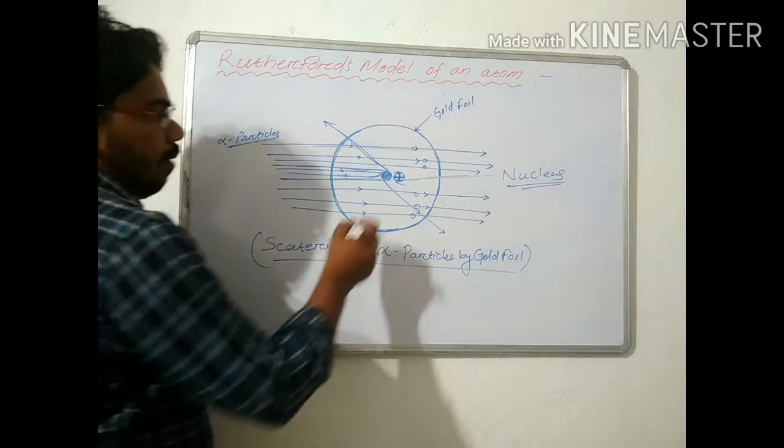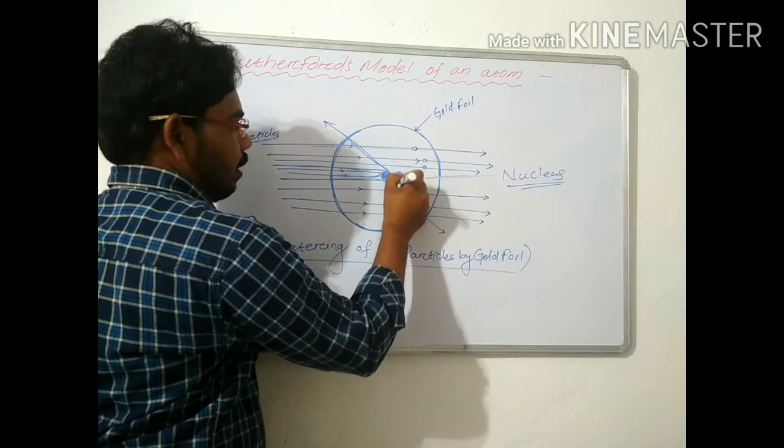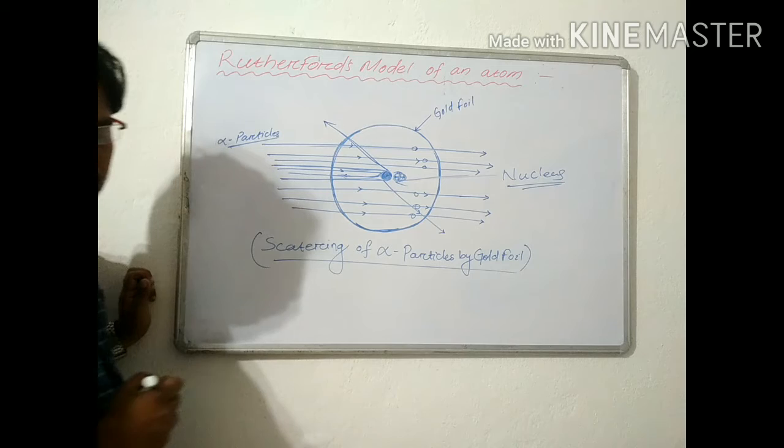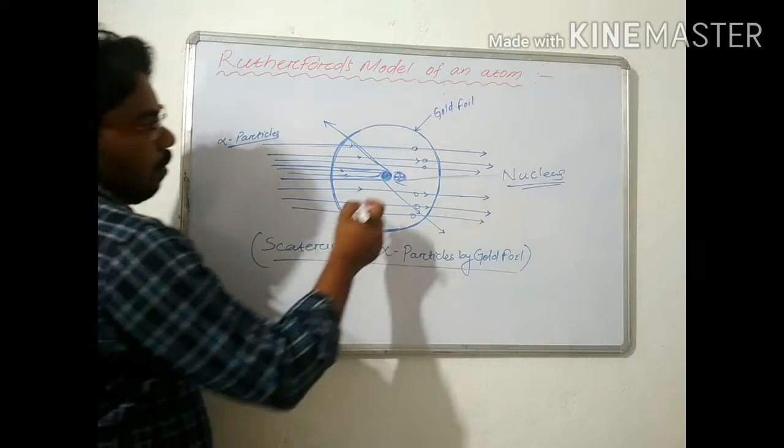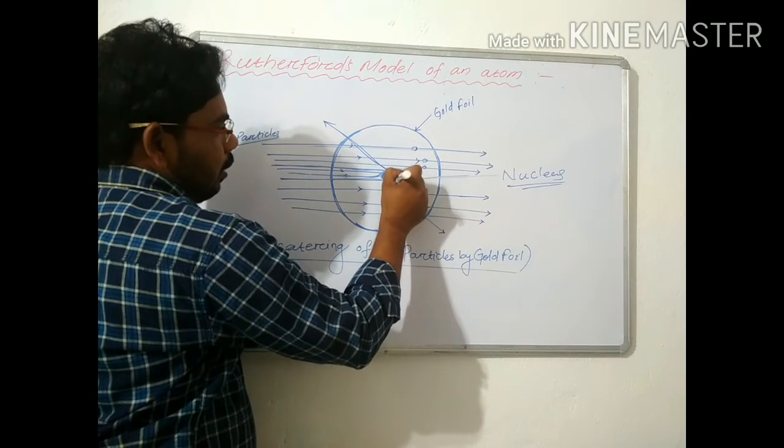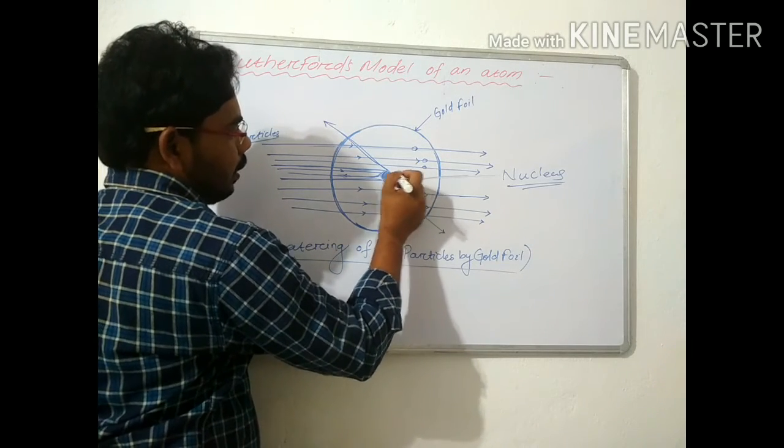The heavy positive charge present inside the atom is named the nucleus, and nearly the whole mass of the atom resides in the nucleus. The total mass of the atom depends upon the nucleus.